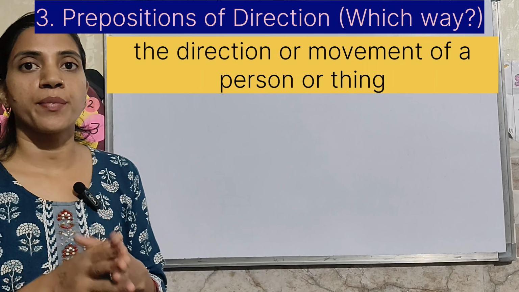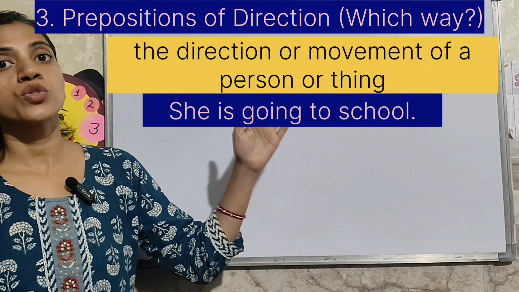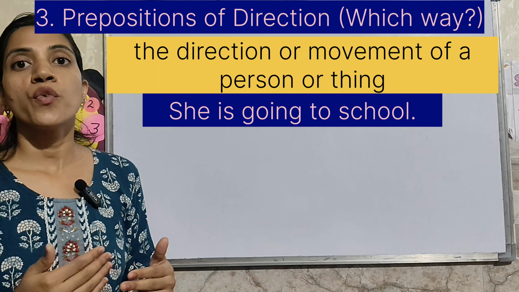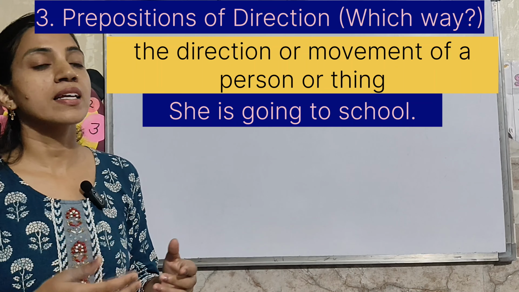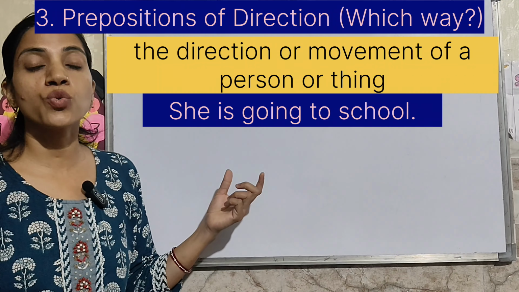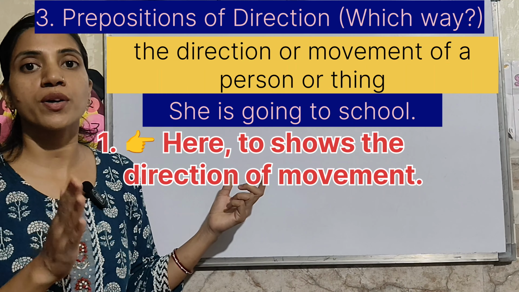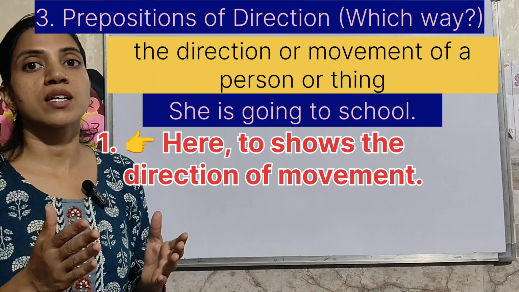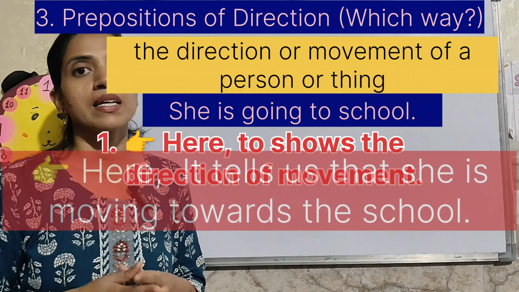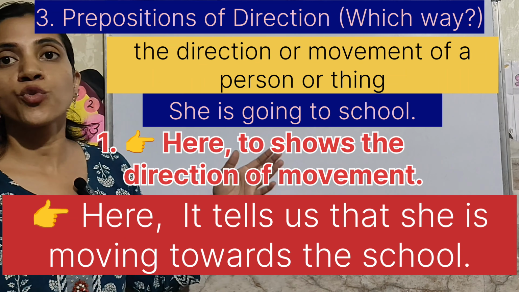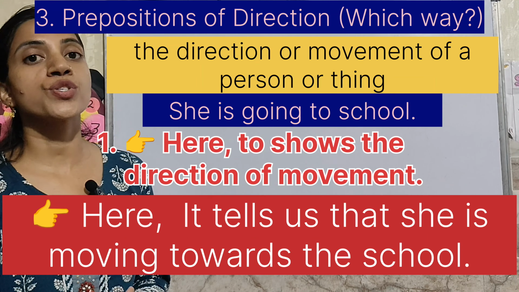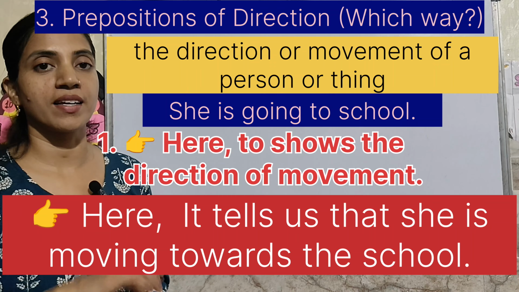Let's learn with the example. She is going to school. तो यहाँ पर where is she going, वो कहाँ जा रही है, to school. So to is a preposition because it shows the direction of movement. It tells us that she is moving towards the school. वो स्कूल की तरफ मूव कर जा रही है.